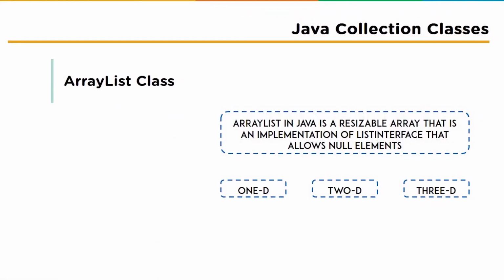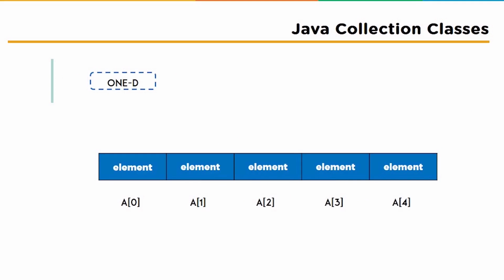Now let's move further into our next type of class, which is the array list class. An array list in Java is a resizable array that is an implementation of the list interface that allows null elements. In this class we have three types of arrays, which are one-dimensional arrays, two-dimensional arrays, and three-dimensional arrays. Now let's check out the one-dimensional array. A one-dimensional array looks similar to this, where we have the array index and the element present in the array. So here our indexes are 0, 1, 2, 3, and 4, and the elements which are shown here.